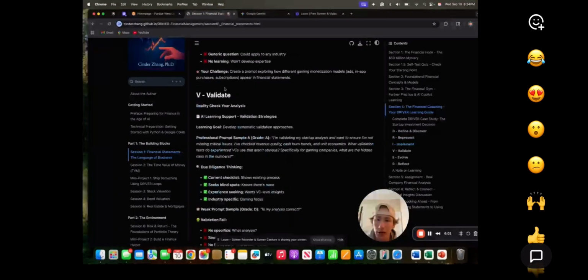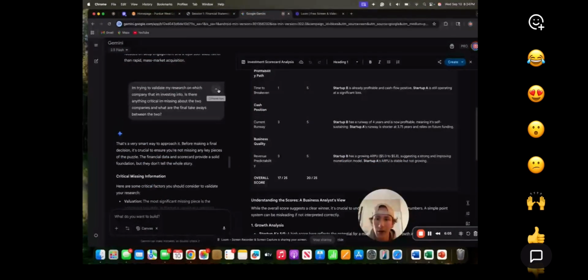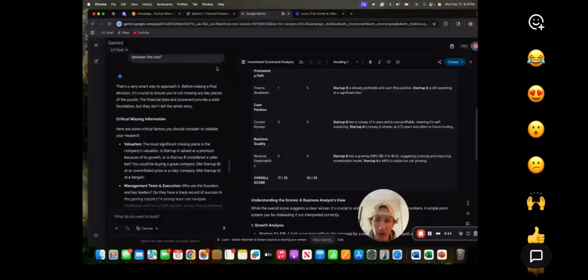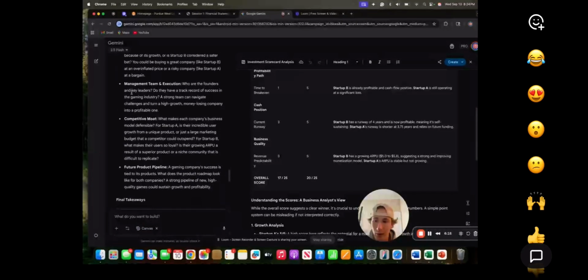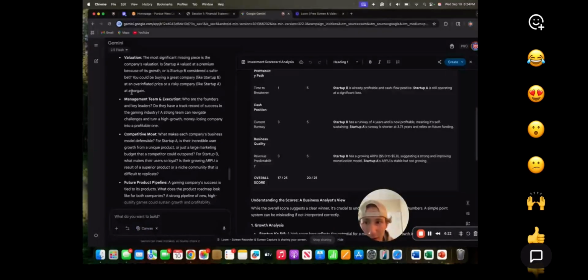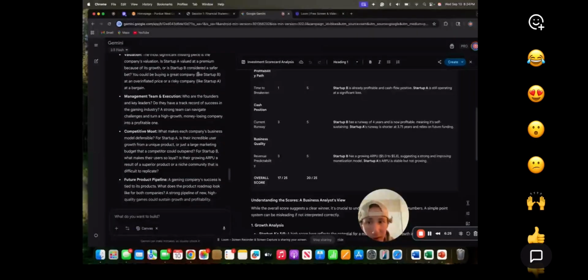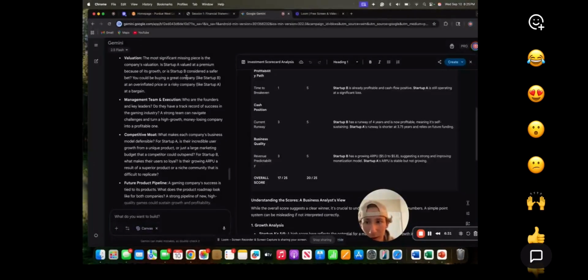If we go to validate, V for the driver framework, I gave AI a prompt and I said I'm trying to validate my research on which company I'm investing into. Is there anything critical I'm missing about the two companies, and what are the final takeaways between the two? Let's see here. They gave me four subcategories: valuation. The most significant missing piece is the company's valuation. Startup A is valued at a premium high because of its growth, but startup B is considered a safer bet, or is startup B considered a safer bet?